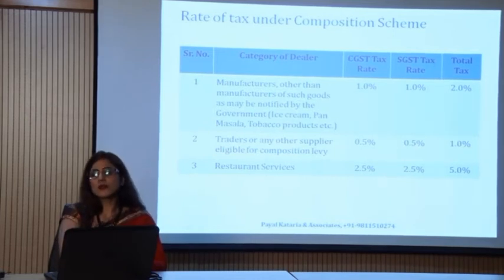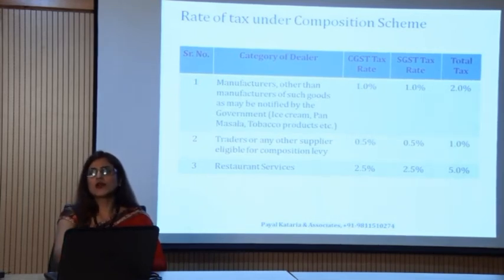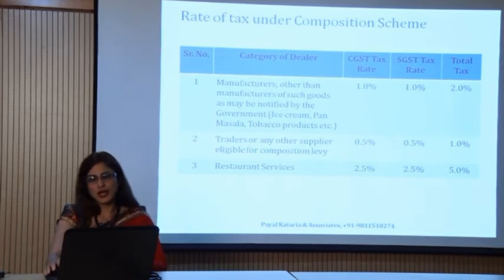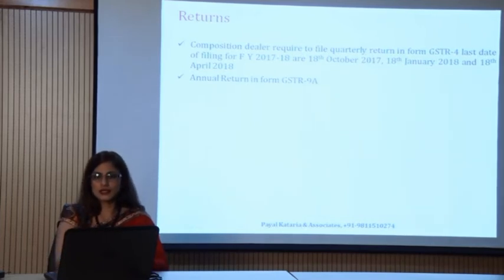So this is actually the main beauty of this composition scheme, because now you are not burdened with knowing n number of rates. Here the concept is very clear that this is the one rate you will apply, you will calculate this rate on the aggregate turnover, right. By multiplying this rate with the aggregate turnover, you will make the payment of this tax to the government exchequer. Now friends, the next step is with respect to the fact that now you have collected the tax, now the tax is with you.